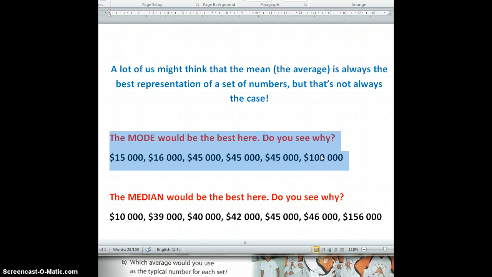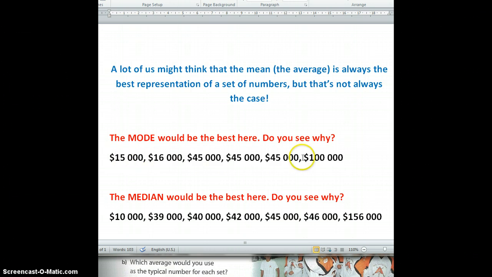If these were the salaries of what some people were being paid at a company, definitely the mode is the best way to represent how much people are being paid at that company. I want you to think for just a minute about why the mode is the best representation of this set of numbers. So pause and think. Okay, I hope you actually did that. I hope you paused and you thought about it.